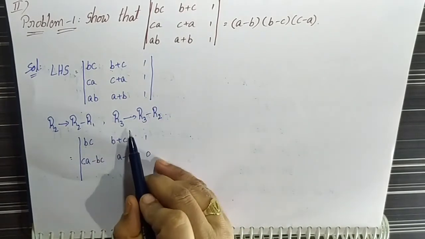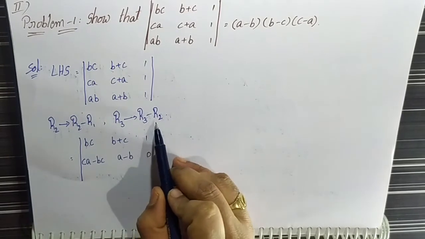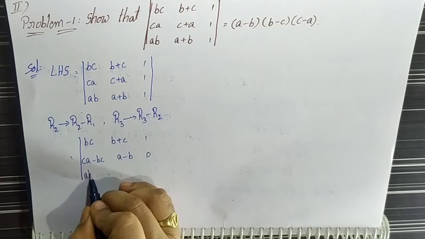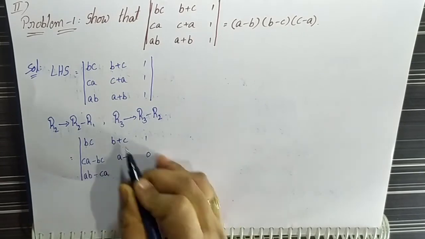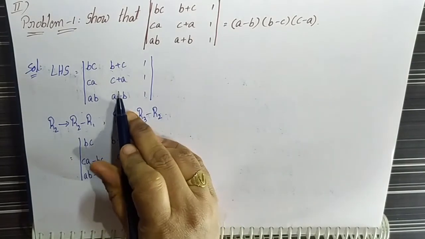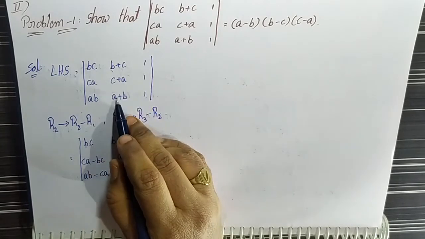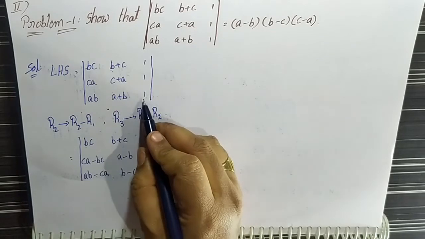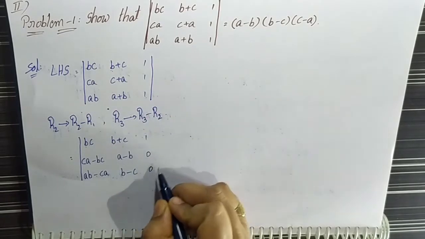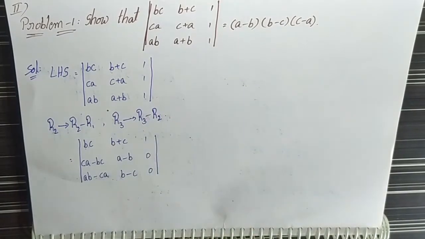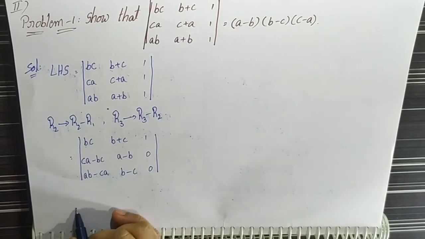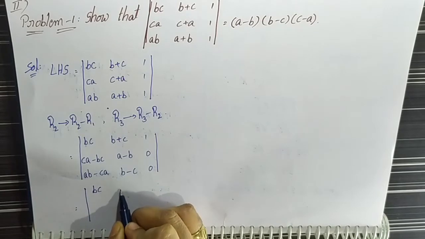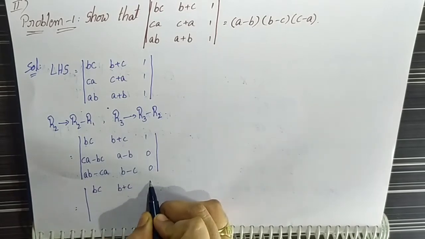In the same way, R3 becomes R3 minus R2. That means AB minus CA, and also A+B minus C minus A. Plus A minus A gets cancelled. Then the remaining value is B minus C. Here also 1 minus 1 is 0. That is equal to the determinant with first row BC, B+C, 1.